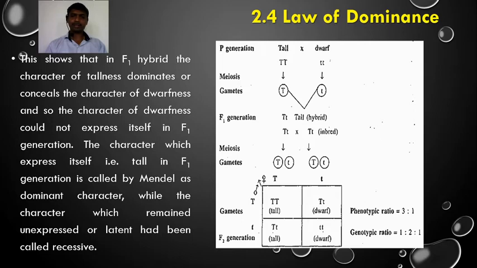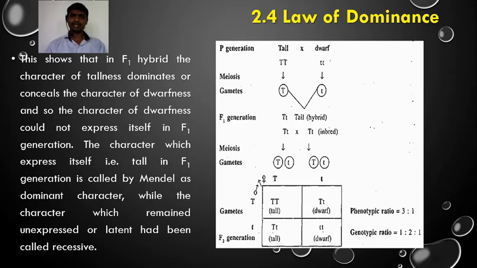So the phenotypic ratio is 3:1. So this is the law of dominance. This law states that when pure or homozygous parents that differ in a pair of contrasting characters are crossed, only one character appears in the F1 generation. This dominant character completely masks the phenotypic expression of the recessive character.